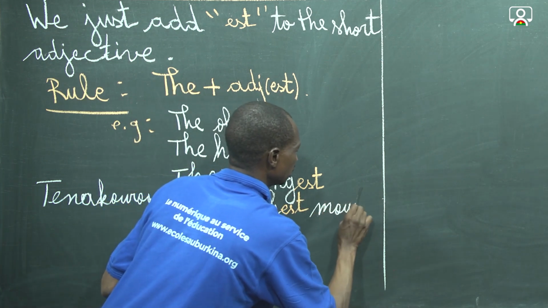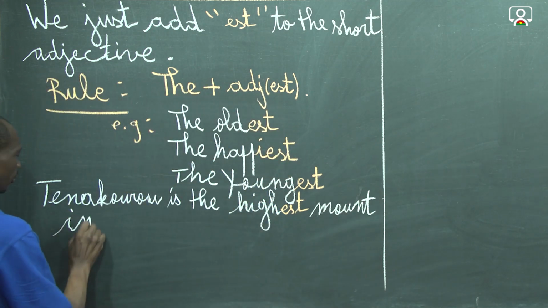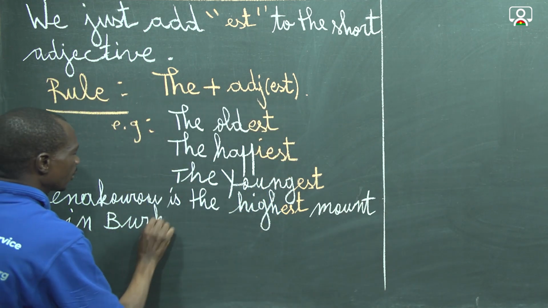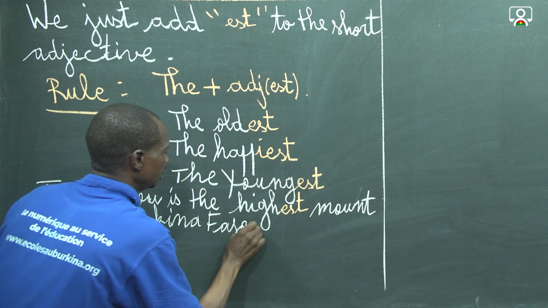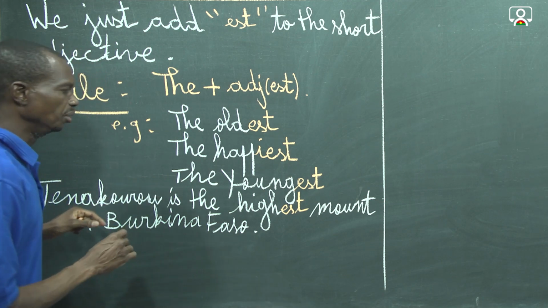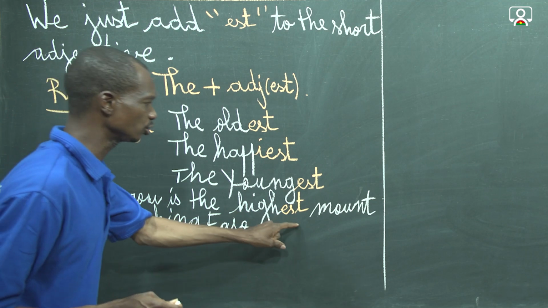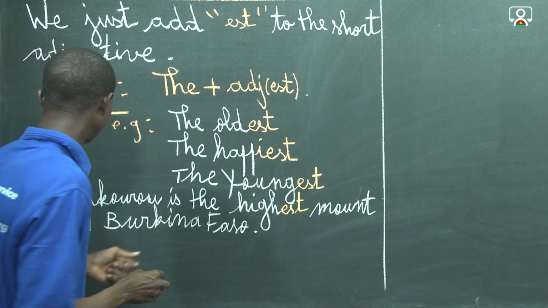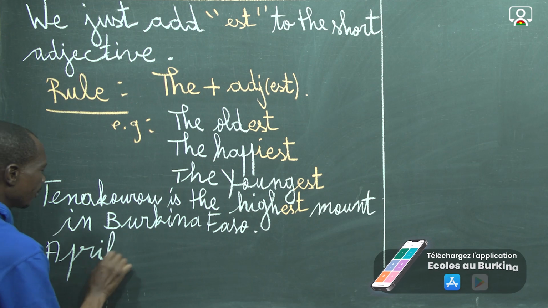Yes, in Burkina Faso. Here we use the superlative in a meaningful sentence. Another example, April is the hottest.